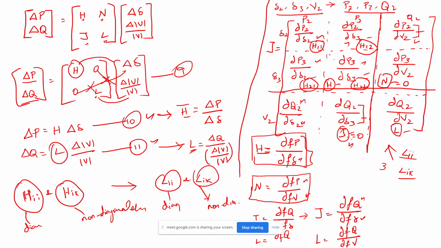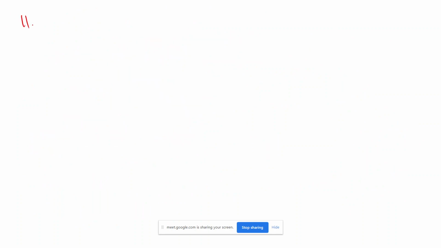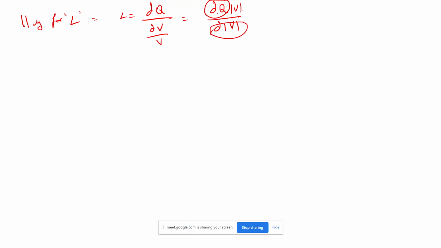Now the remaining thing is these two are 0. I already said that N and J are 0. So the remaining thing I need to find out is only L. So how to do that? I'll take the next page. Similarly, I need to find L also. We know that this L belongs to dou Q divided by dou V by V, or we can write dou Q V divided by dou V. So I want to differentiate this with respect to voltage, and this V will be multiplied later after differentiation. Don't worry about that.